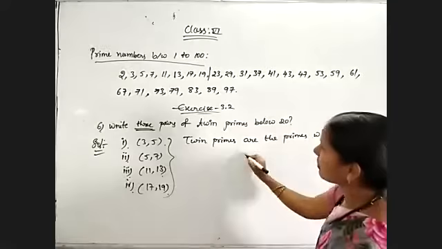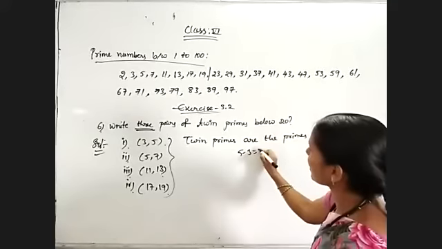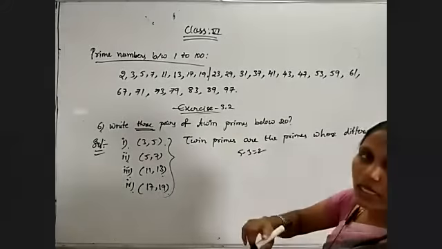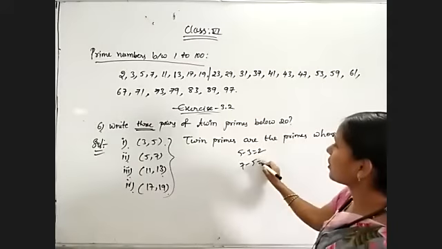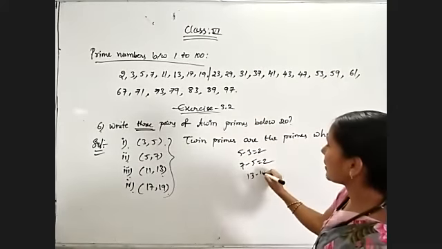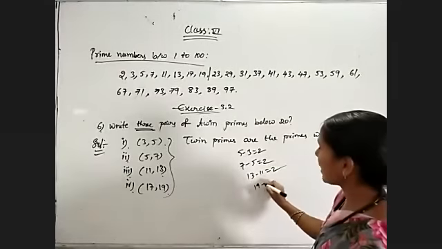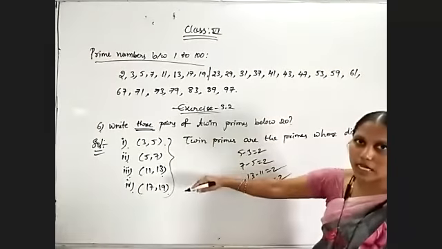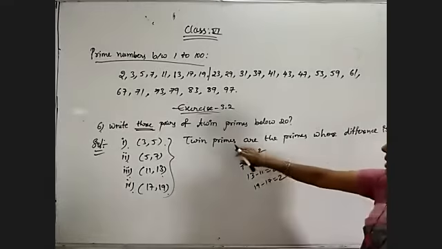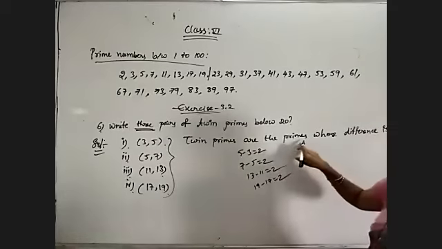So observe my first example, 5 minus 3 is equal to 2. Difference is nothing but greater number minus smaller number. 7 minus 5 is equal to 2. 13 minus 11 is equal to 2. 19 minus 17 is equal to 2. That's why all those 4 pairs are twin primes. Compulsory we have to take prime numbers only.